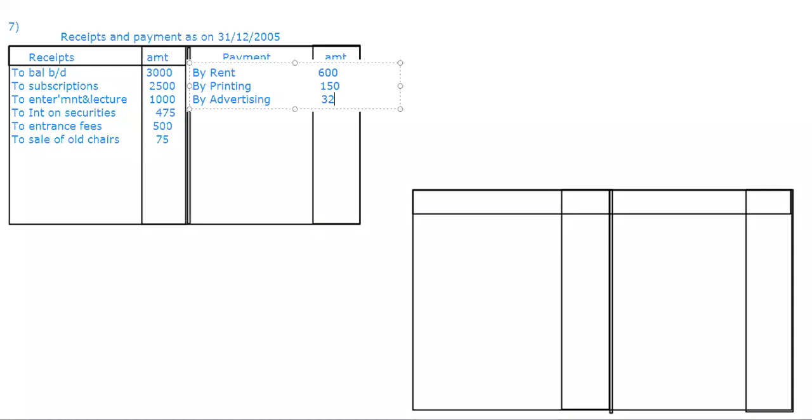Then by petty disbursement, 55. Then by government securities, 2,500 purchased.